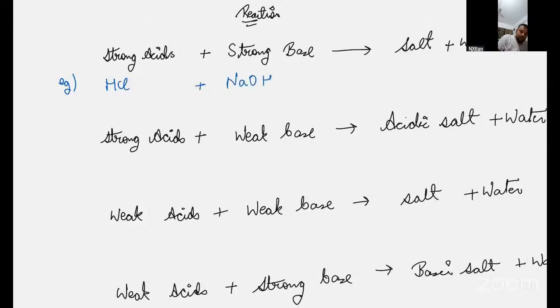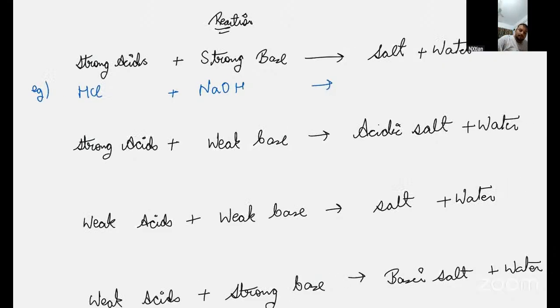NaOH. This is a strong base because they completely dissociate into H plus ions and OH minus ions. So if they completely dissociate, you will get H2O, water, fixed. And the salt will also be neutral, NaCl, neutral salt.